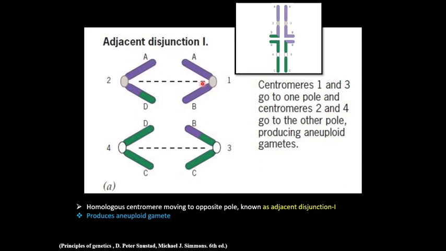In this condition, the resulting gametes will be aneuploid, because the gamete containing centromeres 2 and 4 will be missing some part of the B arm, and the gamete containing centromeres 1 and 3 will be missing some part of the D arm. The two homologous centromeres move to opposite poles. This type of rearrangement is known as adjacent segregation 1, and it produces aneuploid gametes.